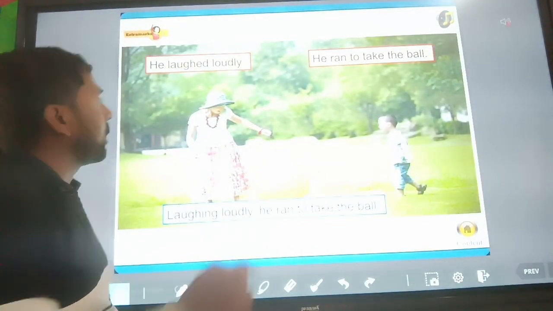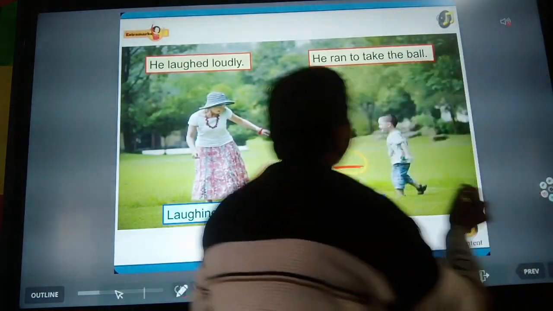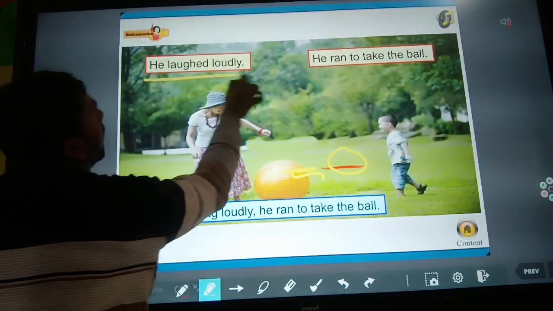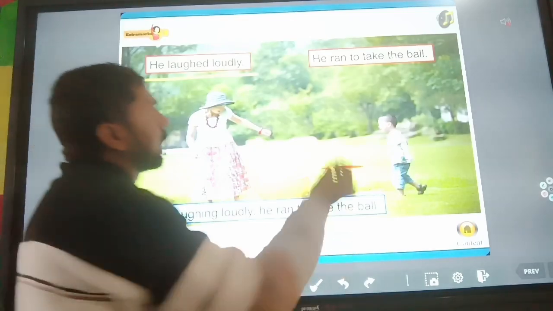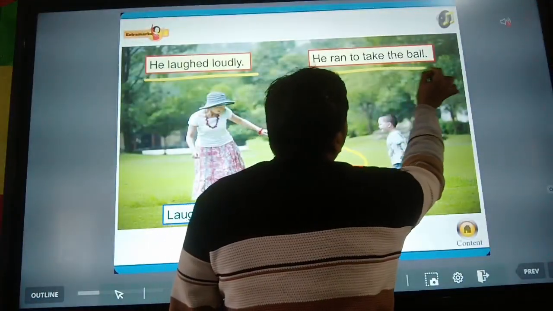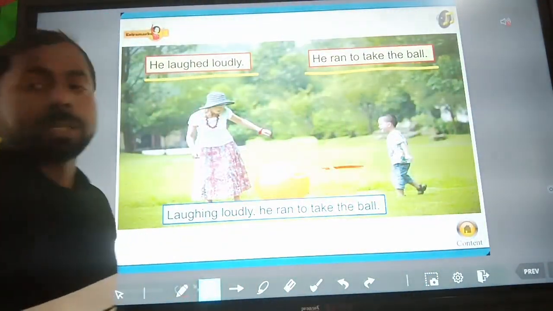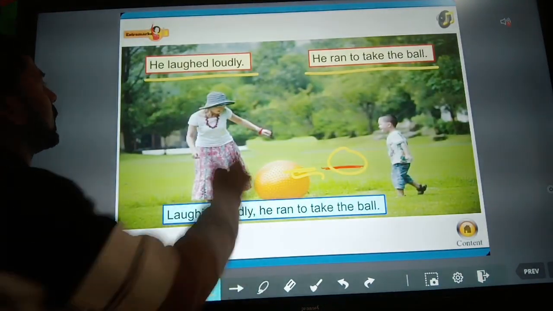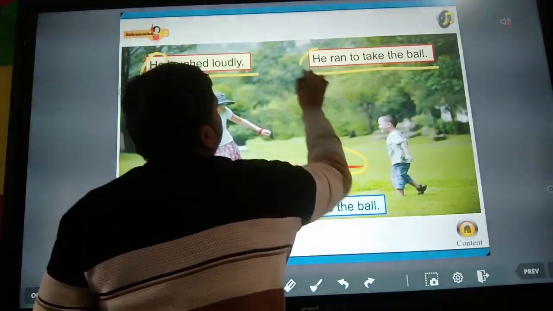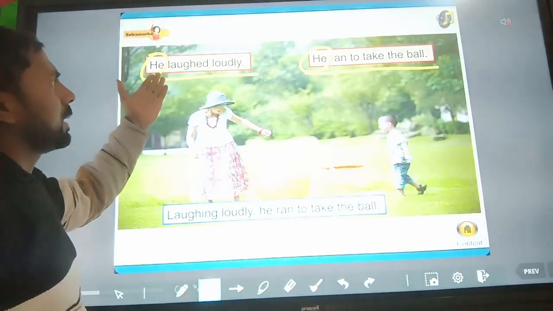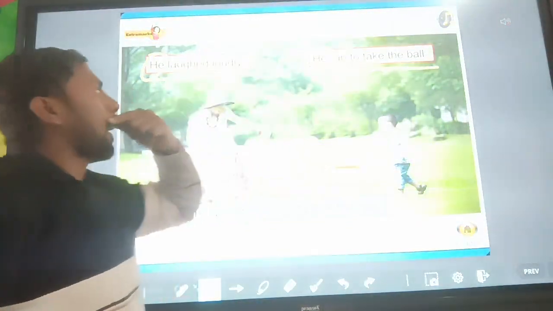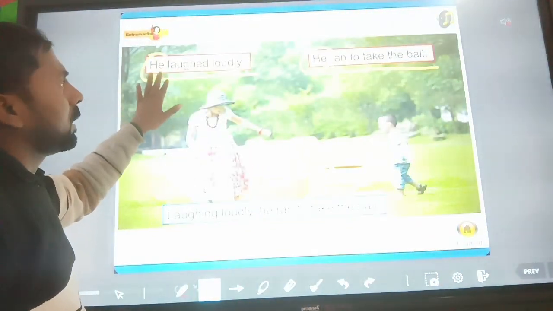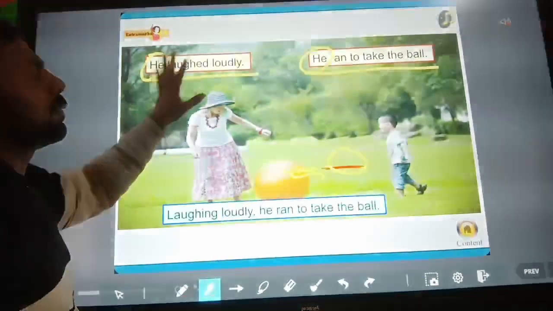You can see here, He laughed loudly is a simple sentence, and He ran to take the ball is also a simple sentence. In both sentences the subject is the same, he, but the finite verb is different in each sentence.